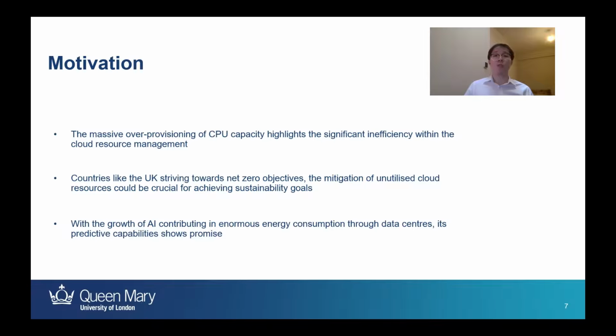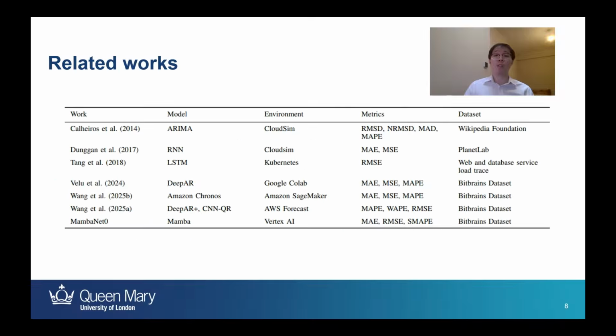With countries like the UK striving towards net zero objectives, these unutilized resources could be a significant step towards achieving sustainable goals like reduced carbon emissions. With the growth of AI contributing to enormous energy consumption alongside cloud computing, its predictive capabilities show promise. There have been multiple studies that aim to predict CPU utilization from cloud environments, as seen on the table.